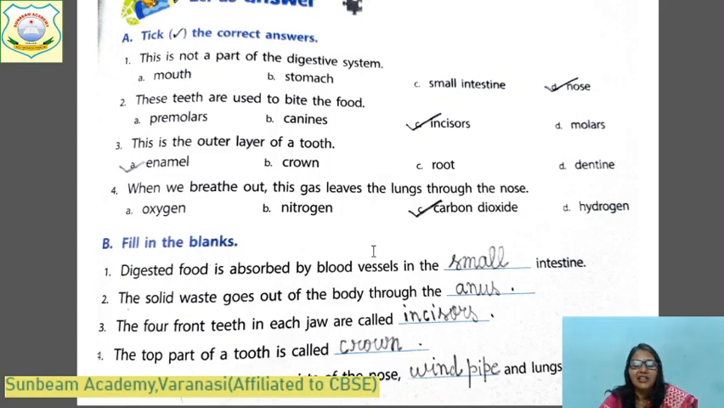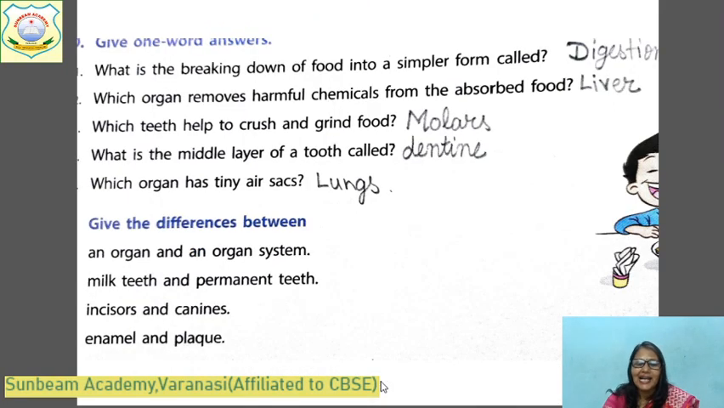Fill in the blanks. Take the correct option. Digested food is absorbed by the blood vessels. Which organ? Small intestine में blood में खाना हमारा digested food mix हो जाता है, absorbed हो जाता है. The solid waste goes out of the body through the anus. Anus से solid waste बाहर जाता है. The four front teeth in each jaw are called incisors. The top part of the tooth is called crown. And respiratory system consists of nose, windpipe and lungs.